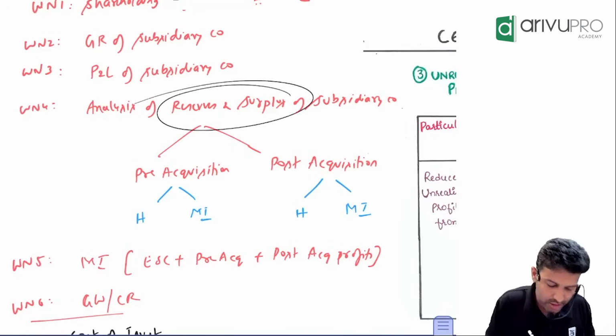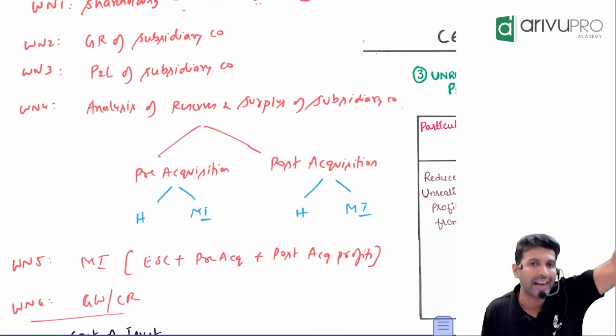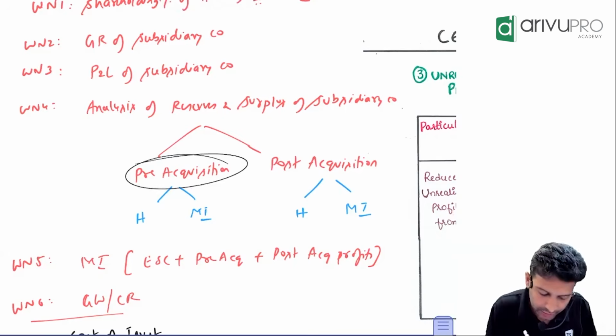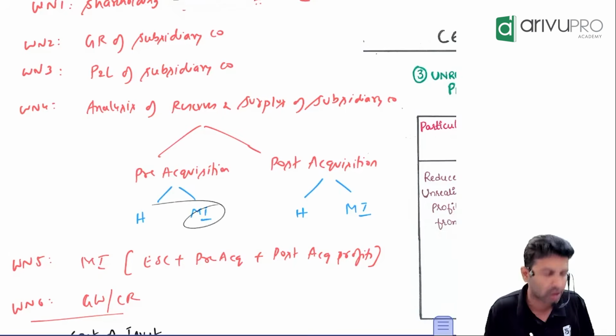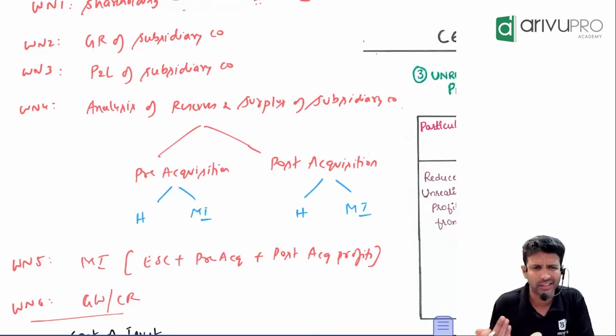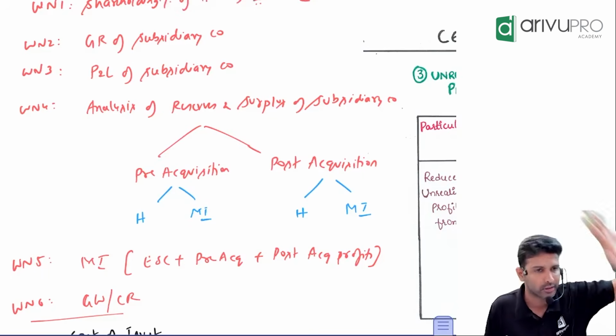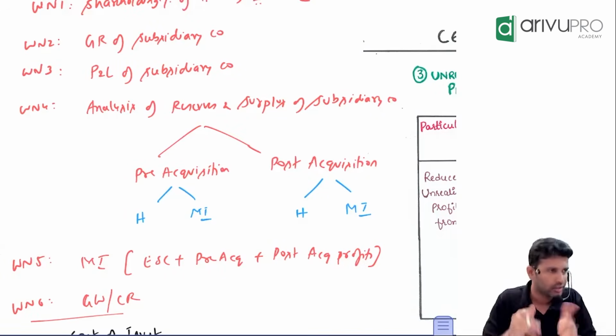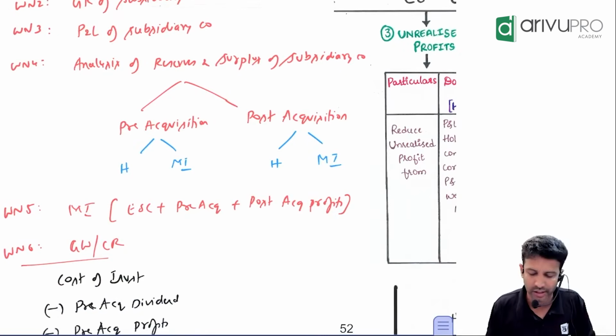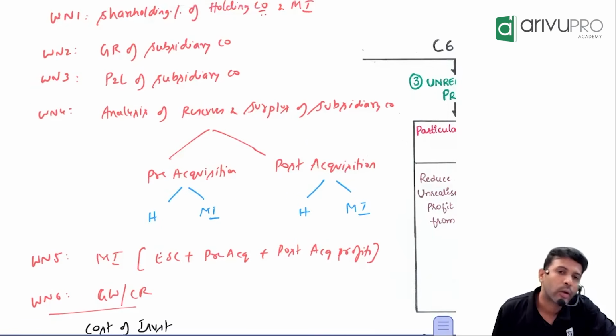First, the reserves in surplus has to be split between pre and post, and then allocate this reserve among the H and minority interest in the shareholding percentage. In our example, the shareholding percentage was 90% and 10%. It's not 90-10 every case. The question will specify the percentage. Okay. Can I go for the next one?